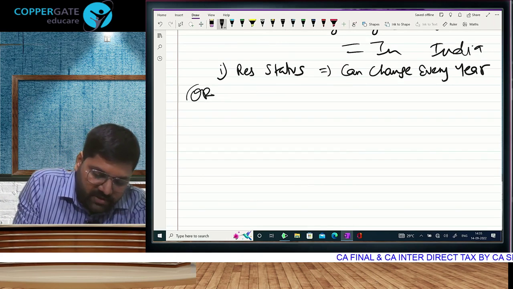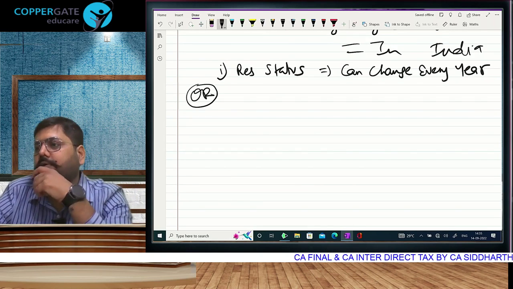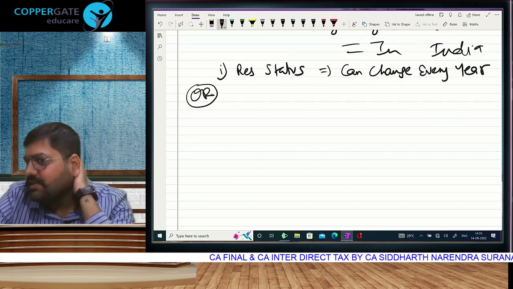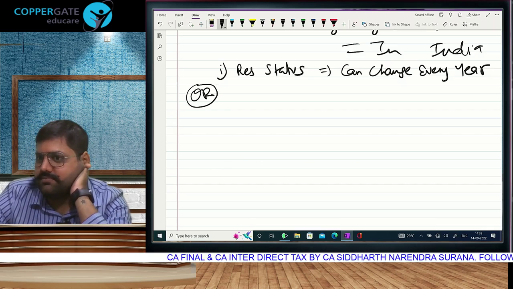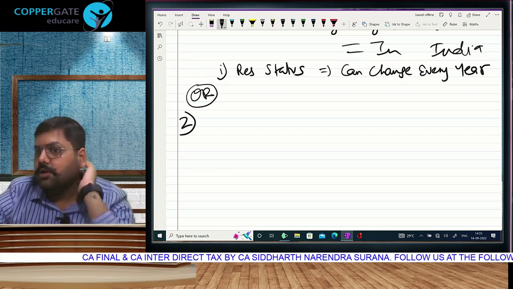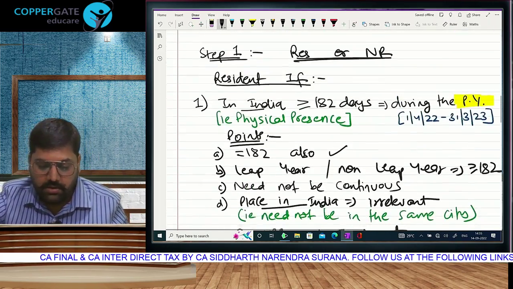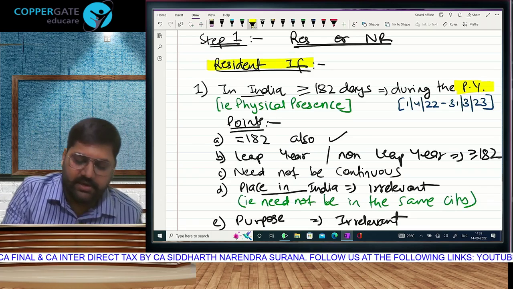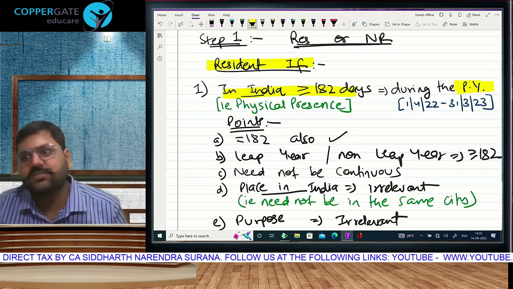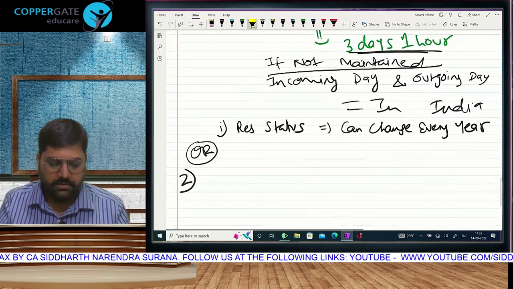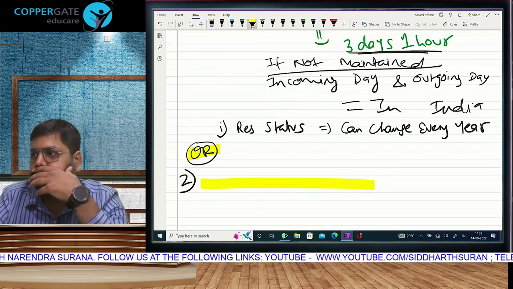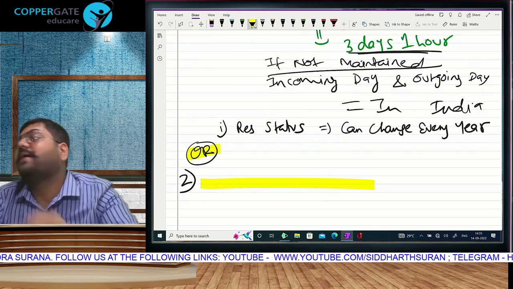Now look at the word that I am writing. Or. The word or in English means anyone. And the word or in Hindi means both. This is the English kind of or. 1 or 2. A person will become a resident if you do this. That's the first condition. Or you do this. Second condition to become resident.